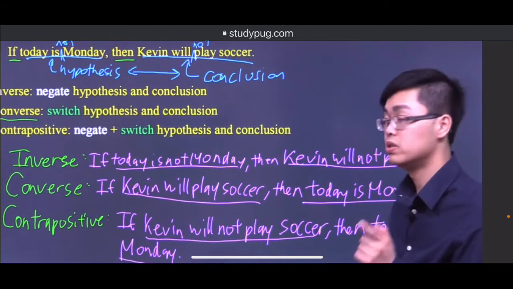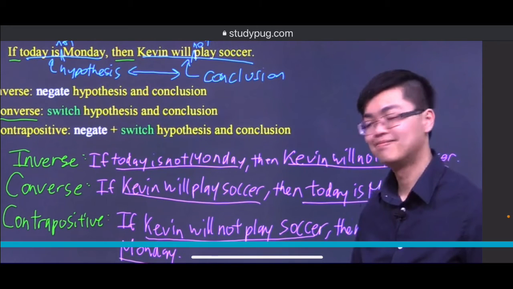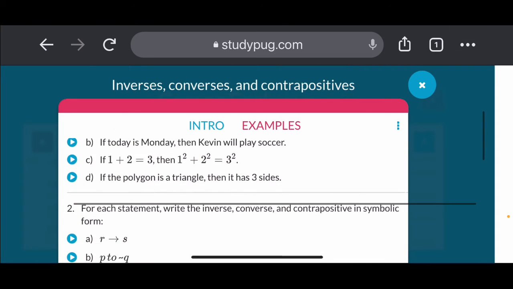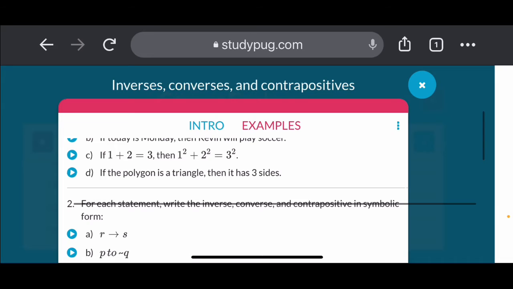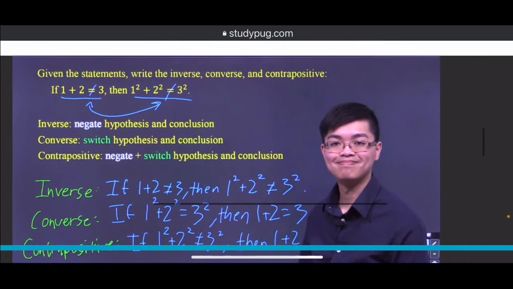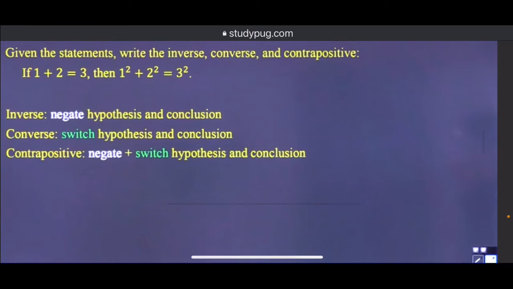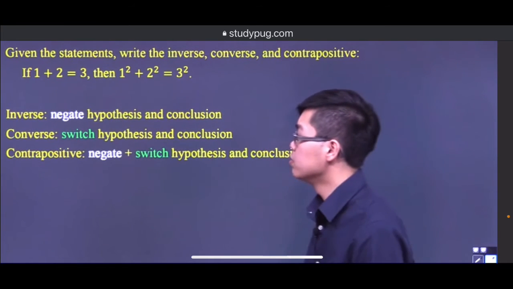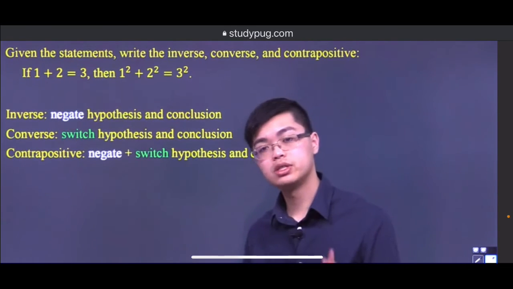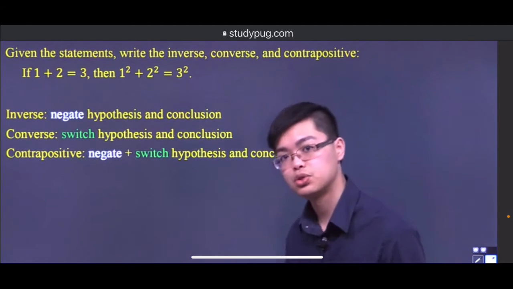Let's go ahead and do the next question. So now we are not dealing with phrases anymore, we're dealing with equations, but nevertheless, we are still going to have to write the inverse, converse, and contrapositive.